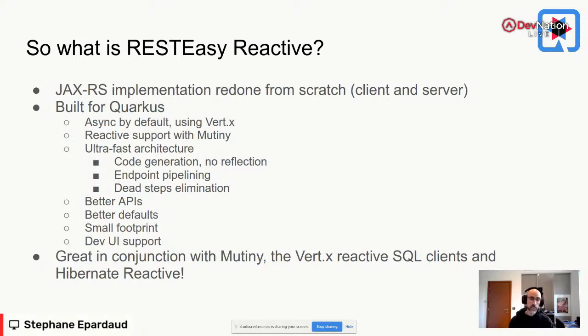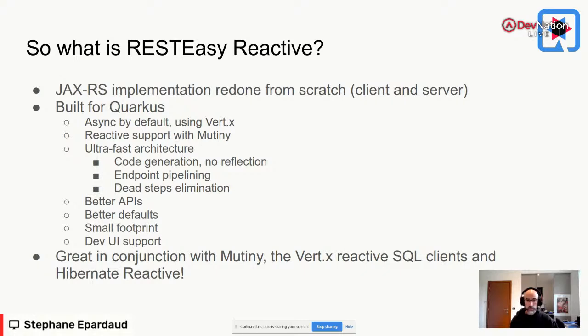But it's not just about speed. We also have better APIs and new APIs. Well, I'll show you some of them during the demo. We also have better defaults, so we try to help you write the code more fluently and more succinctly. We have a much smaller memory footprint, and we also have great Dev UI support, which I'll show you in the demo. And where it really shines is that in addition to being just a JAX-RS implementation, it's also great in conjunction with stuff like Mutiny, the Vert.x Reactive SQL clients, and Hibernate Reactive, all of which I'll be showing during the demo.